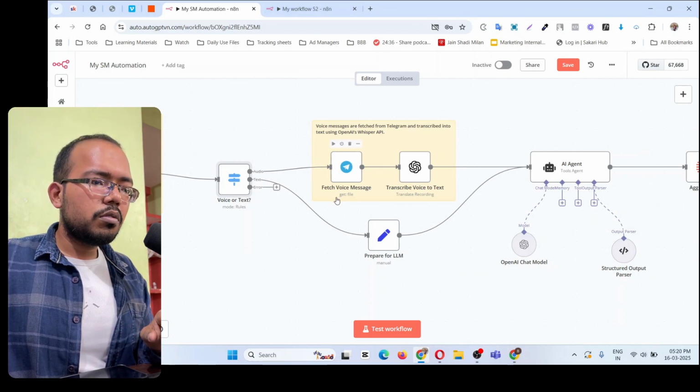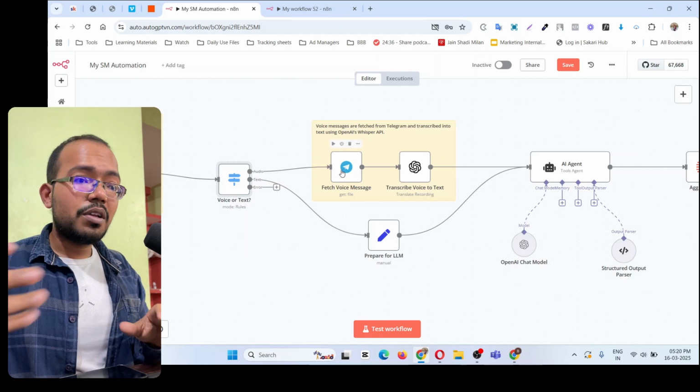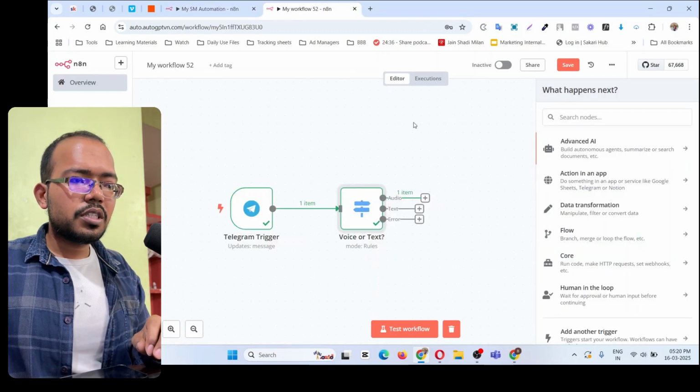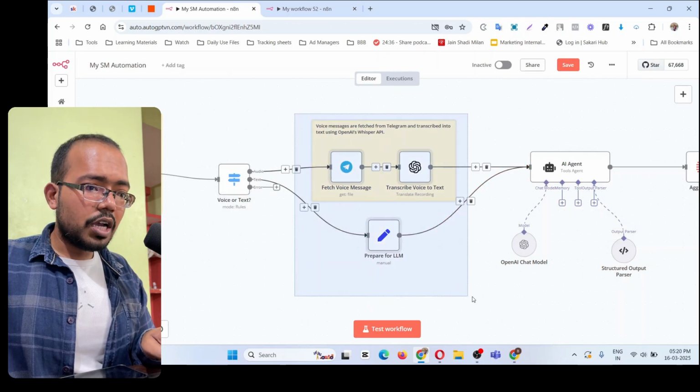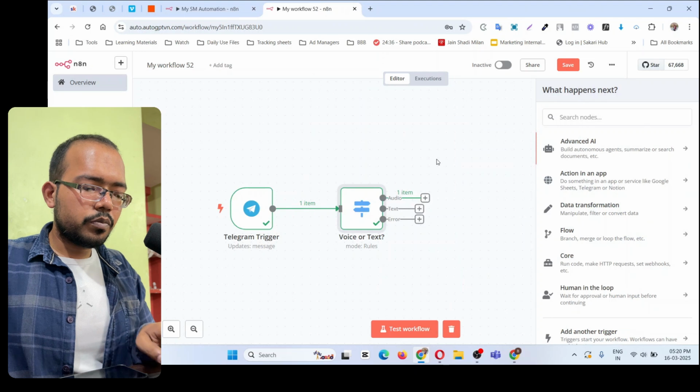So now what I will do, first thing we have to fetch the voice message. How do we do that? Simple. I am copying this thing from here, but I will also show you how to do that.